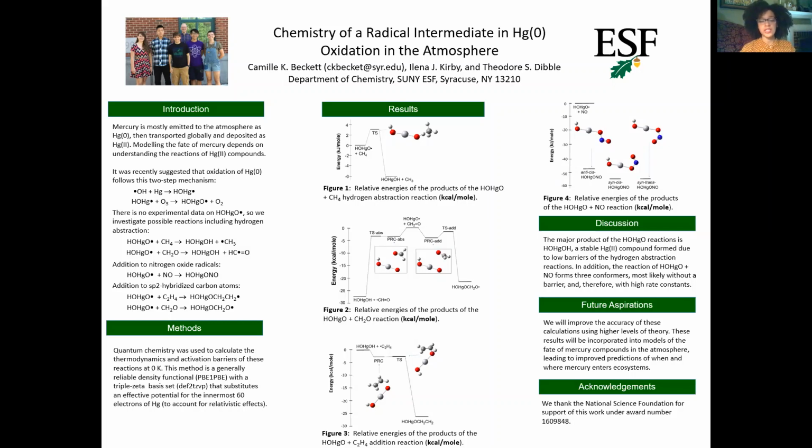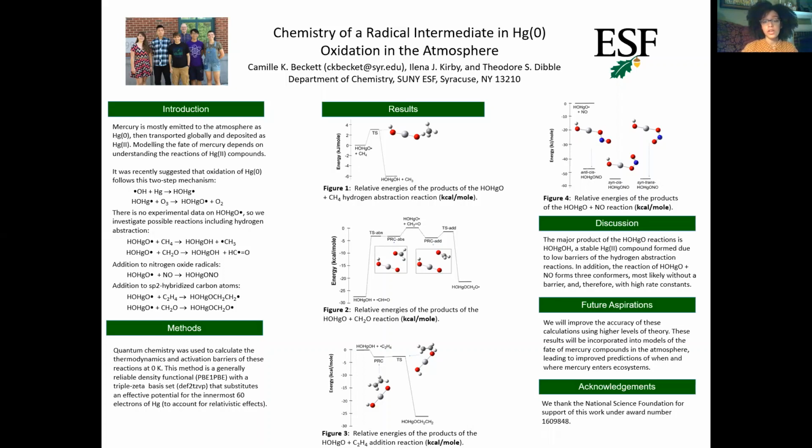Methylmercury is a neurotoxin that bioaccumulates in fish, and young children are particularly at risk for developmental problems from consumption of mercury in fish. Methylmercury is formed from stable mercury 2 compounds, which mostly enter ecosystems from the atmosphere. Mercury 2 is formed in the atmosphere from oxidation of atomic mercury, mercury 0, which is emitted by gold mining and fossil fuel combustion. Modeling the oxidation and reduction of mercury in the atmosphere is important to understand where and when mercury enters the ecosystem.